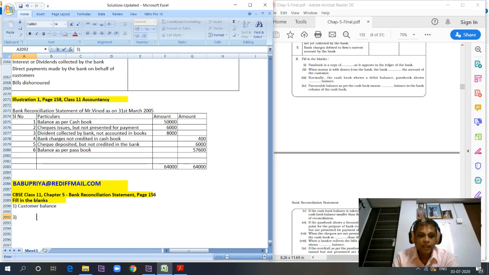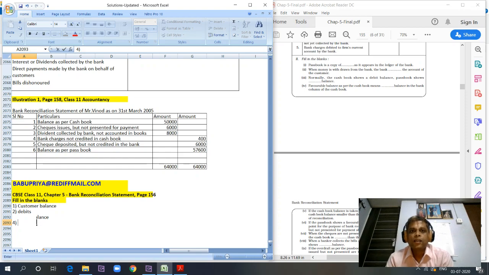Third, normally the cash book shows a debit balance, passbook shows a credit balance. From the cash book point of view, when we have a cash balance, it is called a debit balance. We have discussed this in the basics of accounting chapter.